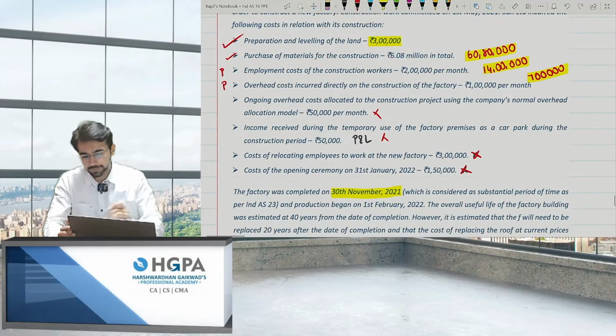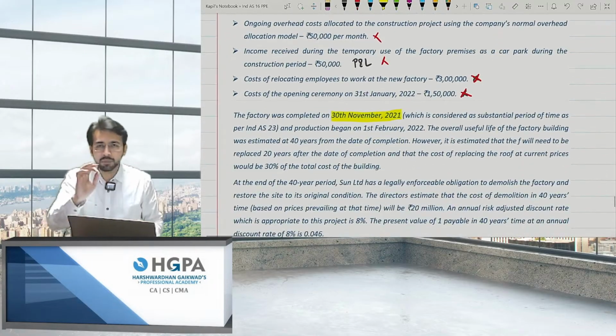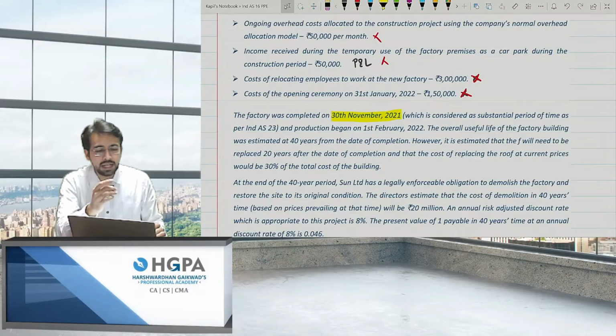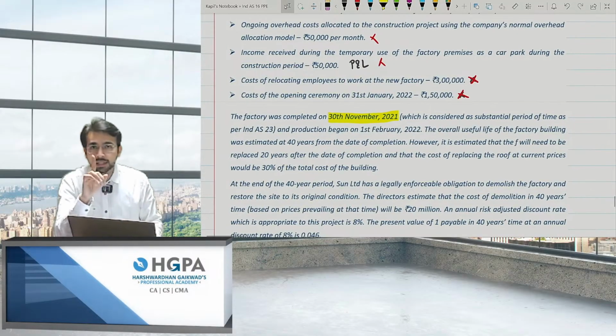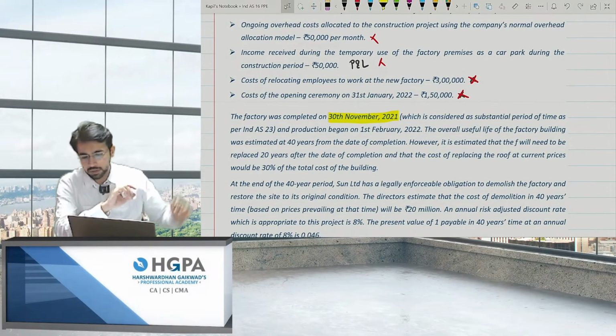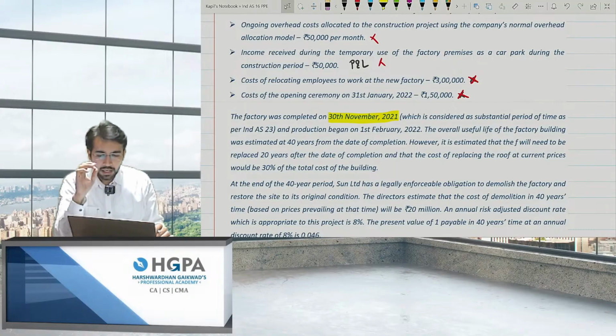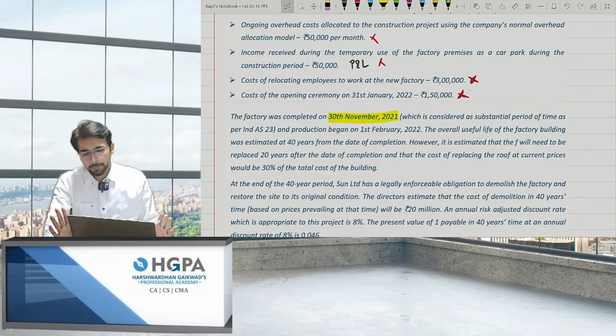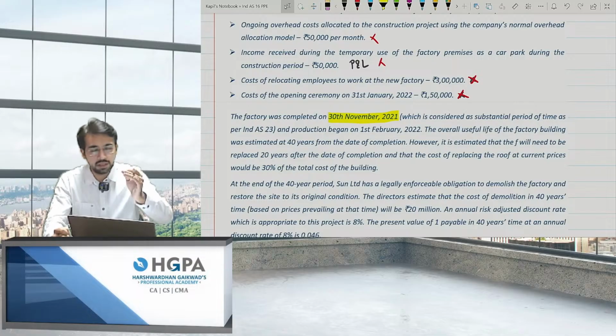Okay, moving ahead. So the factory got completed on 30 November, which is considered as substantial period of time as per Ind AS 23. That means interest borrowing cost, if you remember, Ind AS 23. And production began on 1st February. Production was on 1st February. You completed the asset on 30 November and the production began on 1st February.